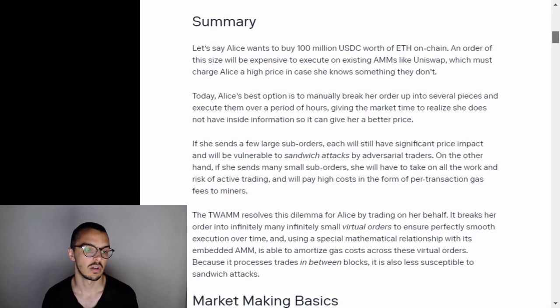The TWAMM resolves this dilemma for Alice by trading on her behalf. It breaks her order into infinitely many, infinitely small virtual orders to ensure perfectly smooth execution over time, and using a special mathematical relationship with its embedded AMM, is able to amortize gas costs across these virtual orders. Because it processes trades in between blocks, it is also less susceptible to sandwich attacks.